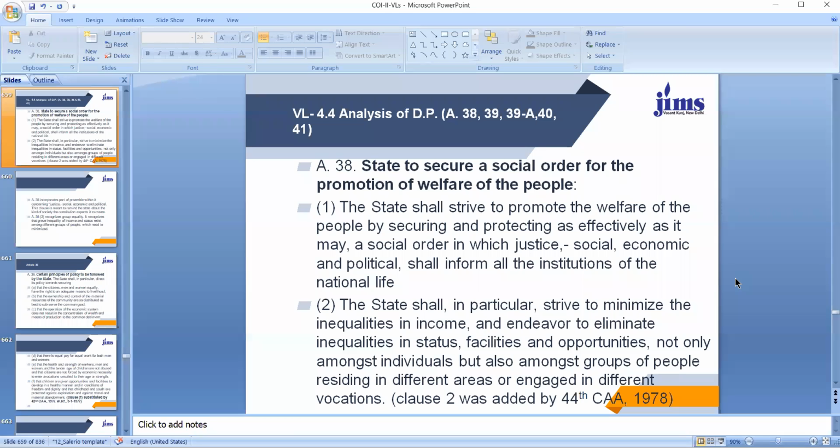So the directive principle of Article 38 Clause 2 is that the state shall in particular strive to minimize the inequalities in income and endeavor to eliminate inequalities in status also. Like scheduled caste, scheduled tribe, their status shall be uplifted. Similarly, the state shall endeavor to eliminate inequalities in status, facilities, and opportunities, not only amongst individuals, but also amongst groups of people residing in different areas or engaged in different vocations. So this is the duty of the state.